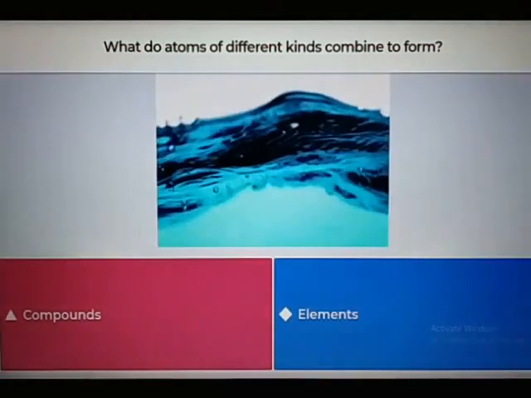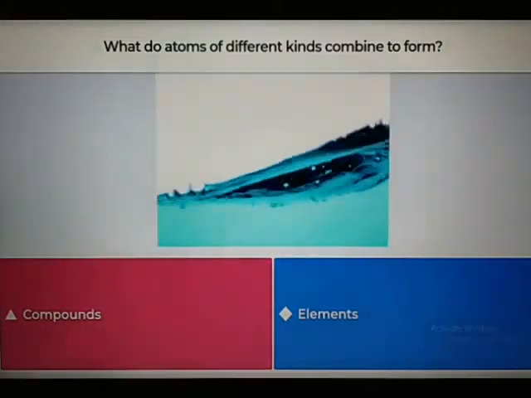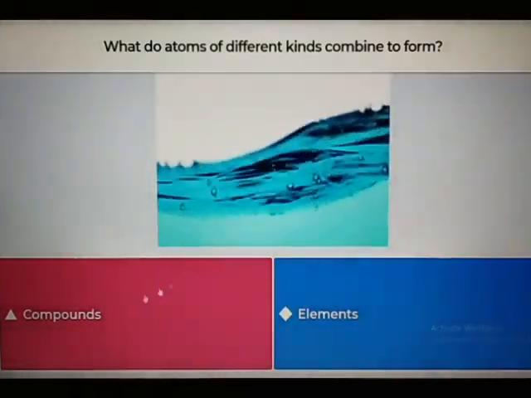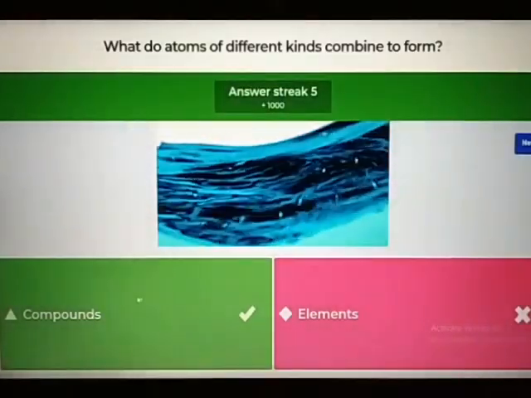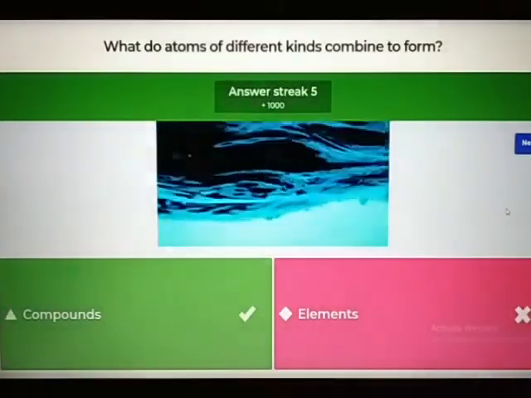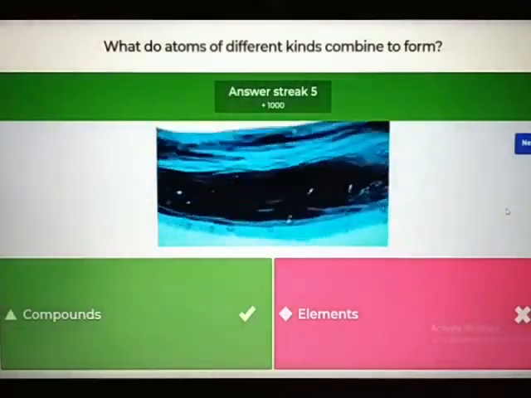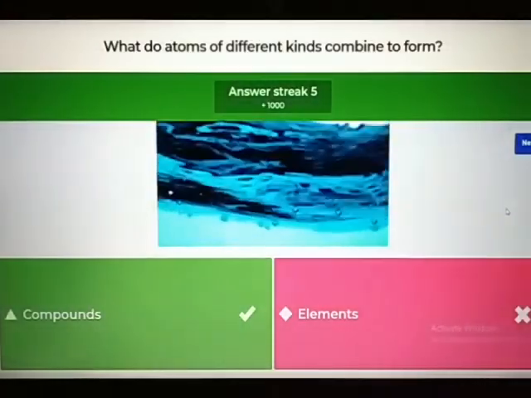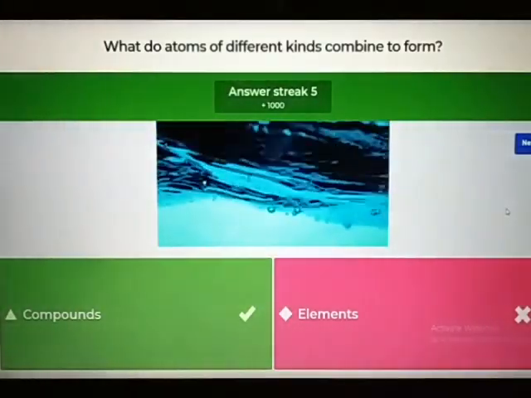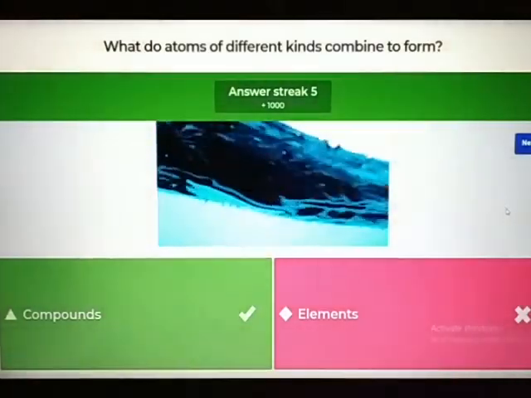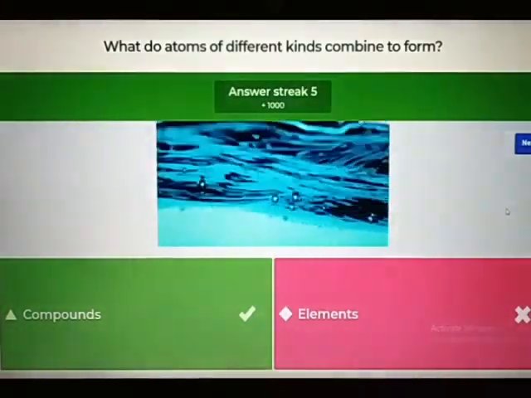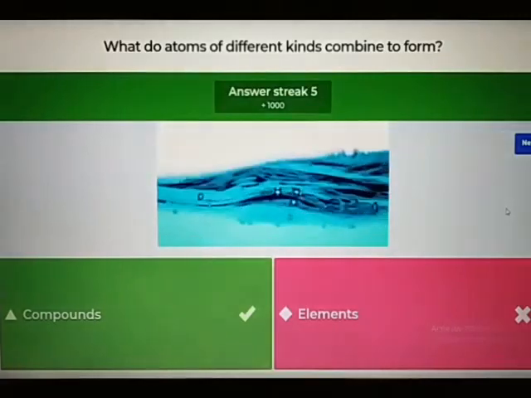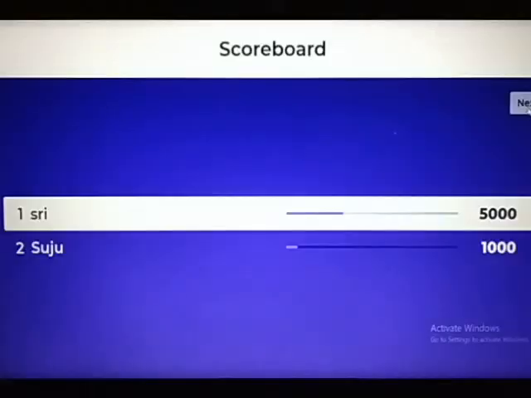What do atoms of different kinds combine to form? Compounds or elements? Yes, the answer is compounds. Children, atoms of the same kind combine to form elements, and atoms of different kinds combine to form compounds. So in the picture you can see the water, isn't it? The water molecule is a compound because it is a combination of hydrogen and oxygen. There are 2 atoms of hydrogen and 1 atom of oxygen. So it is a compound. So atoms of different kinds combine to form compounds, right?